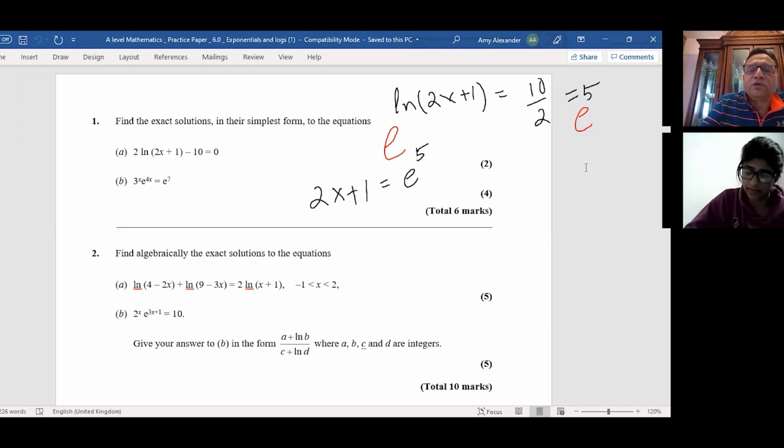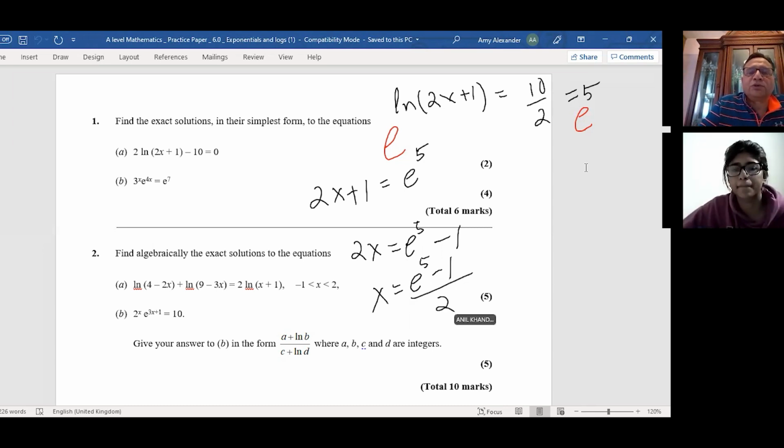So from here, 2x is equal to e to the power of 5 minus 1, and x equals (e to the power of 5 minus 1) divided by 2. So that becomes the exact solution. E is an irrational number. So if they tell you to round it to some decimal places, you can use a calculator. However, at this point, that will be your answer. Is it okay? Yeah, that's clear. Now let's look into part B.